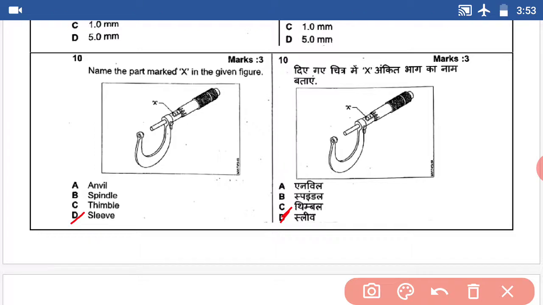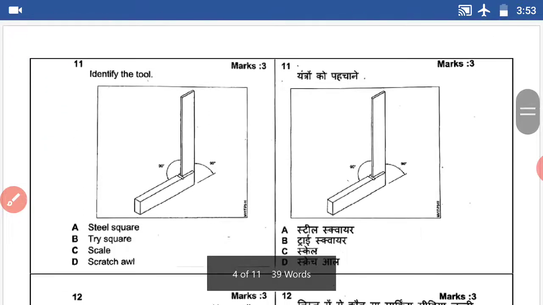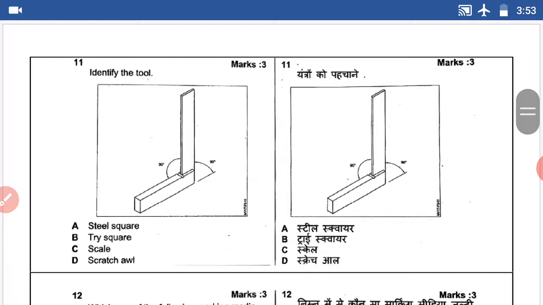Question number 11. Identify the tool. This question's answer is try square. Answer B.